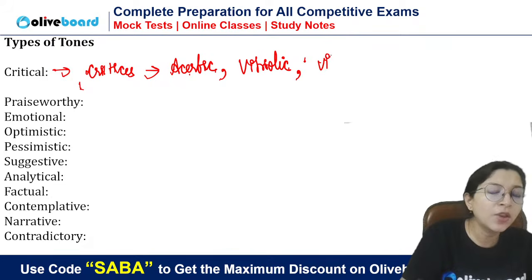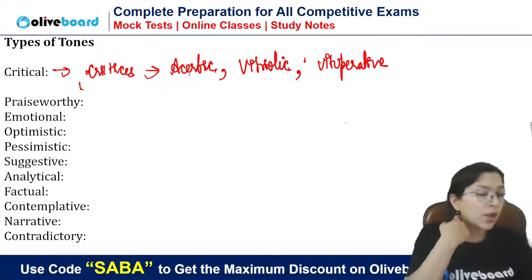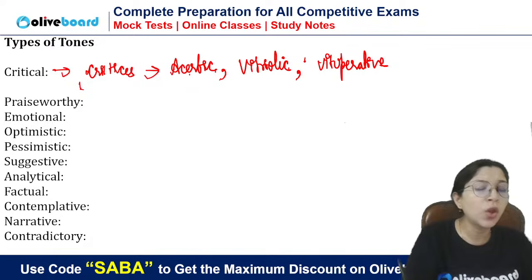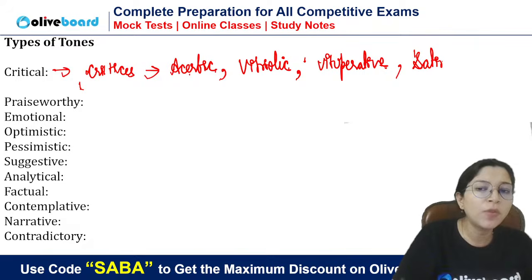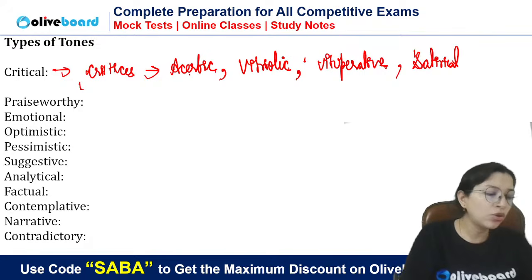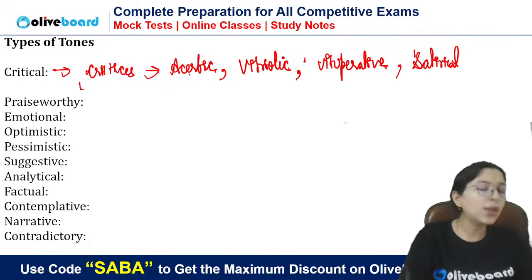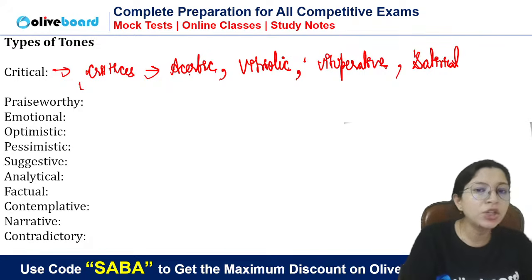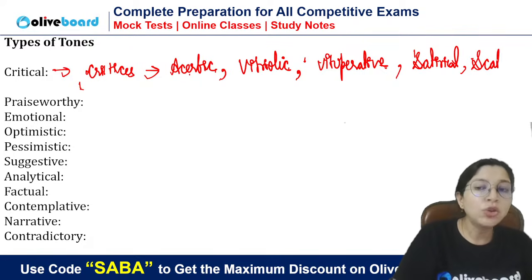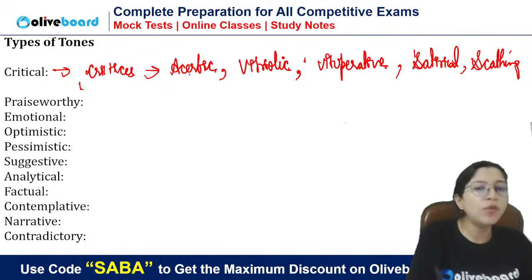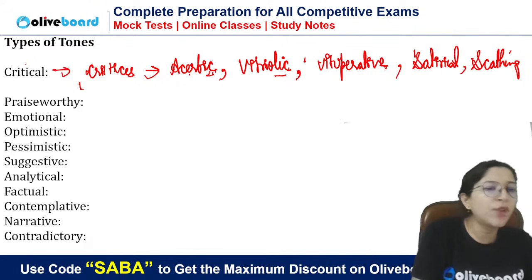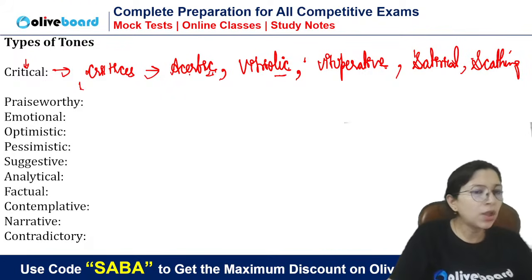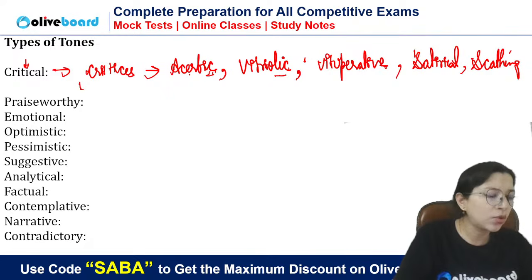See, people think that, oh, these are so many different tones. These are not tones, these are vocabs. For one critical tone, we are using all these words. Even satirical, satire is also a form of criticism. So when the author criticizes someone, all these you can use. Scathing you can use. So is it vocab or is it tone? You will not count them as 10 tones. It is just one tone, that is critical tone. When the author is criticizing somebody, you will use critical tone.